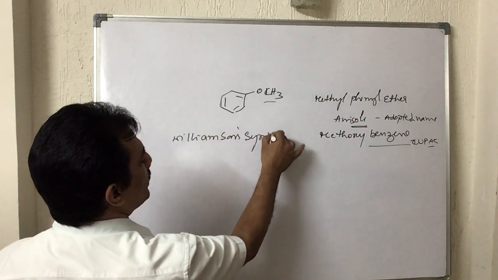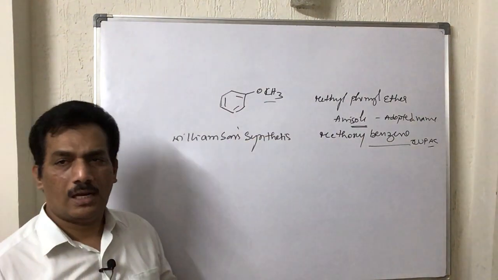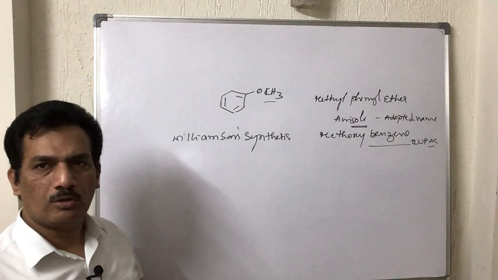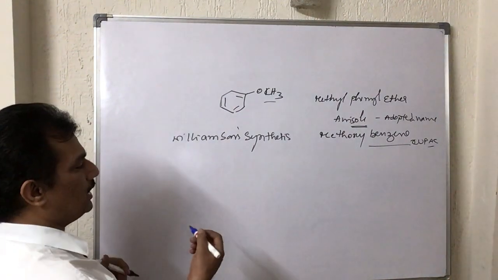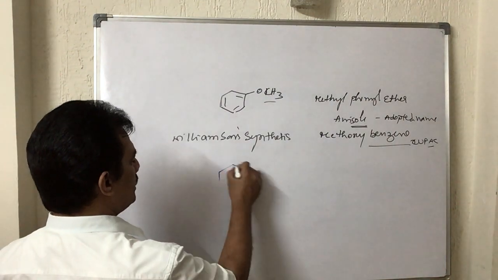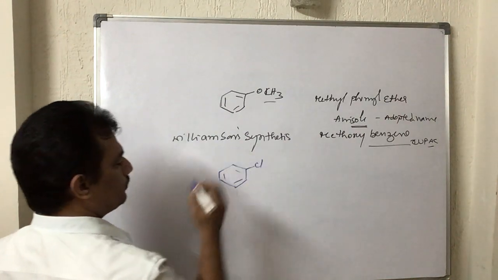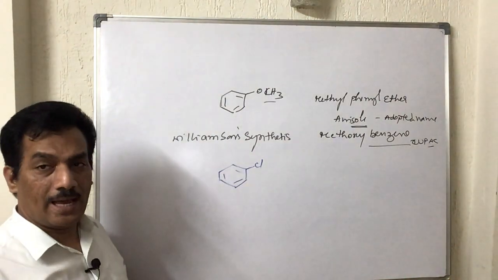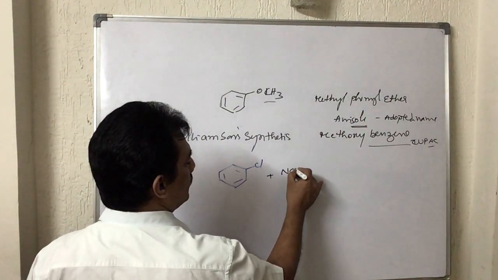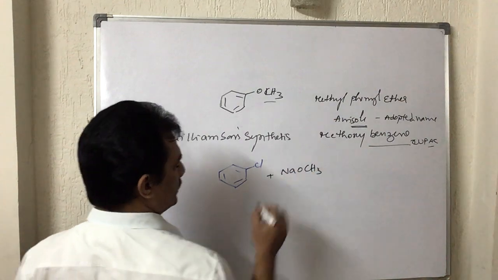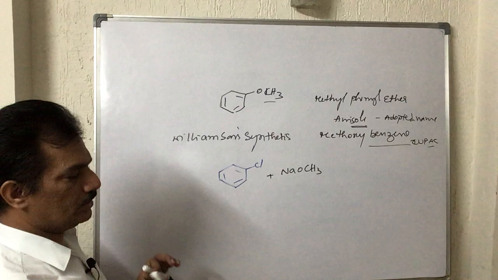In this methoxybenzene, by using Williamson's synthesis, we use an alkyl halide as substrate and the alkoxide, sodium or potassium alkoxide, as the reagent. Let us consider the possibilities. If we consider chlorobenzene, an aryl halide, as the substrate and sodium methoxide, this is one pair where we could expect the formation of methoxybenzene.